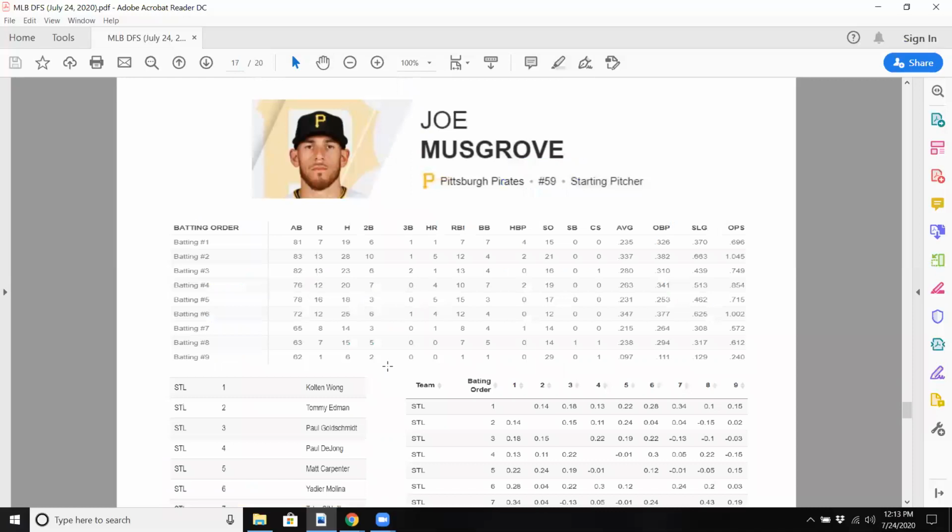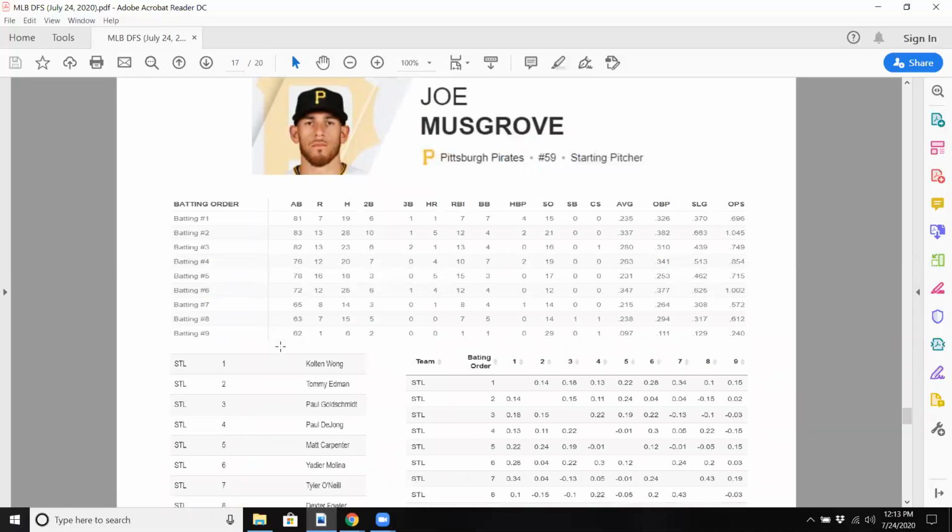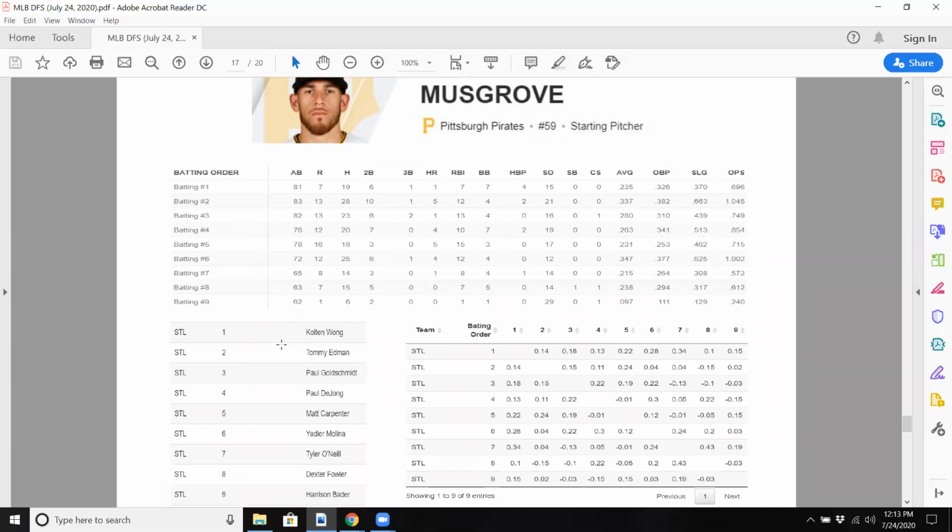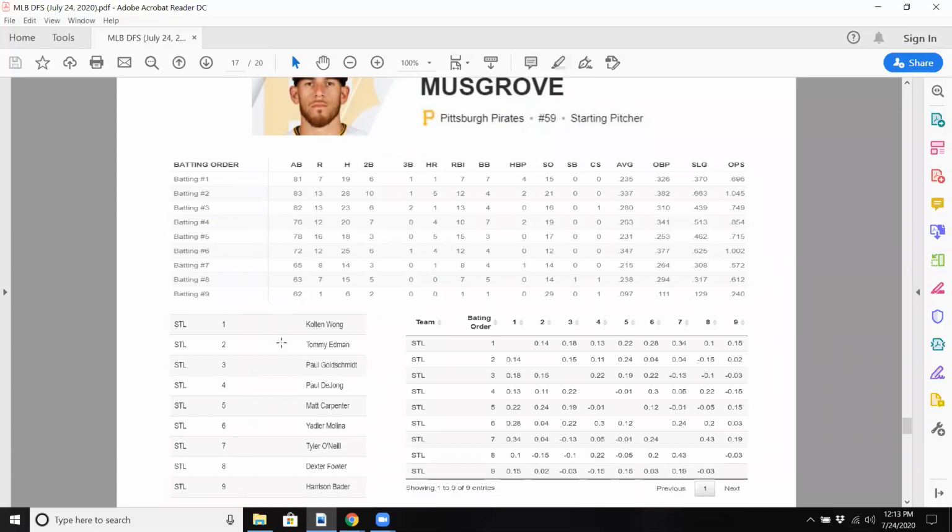If we continue looking at Musgrove, he tends to struggle against 2 and 6 hitters. And on the ASA, Advanced Sports Analytics site, we do have projected lineups, or batting orders. Edmonds 2nd, Molina 6th, so that could be a great stack there. We do see the correlation between 2 and 6 hitters last year. Not great, but really solid between 1 and 7 hitters or 1 and 5 hitters. So Colton Wong could be another one with O'Neill if you want to save some money.